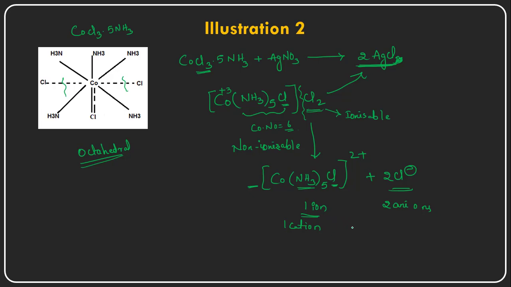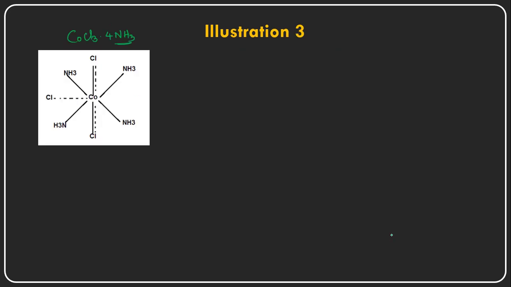Total number of ions is three, and because of this reason, it gives a molar conductivity range of 230 per ohm. This is the conductivity it is giving.